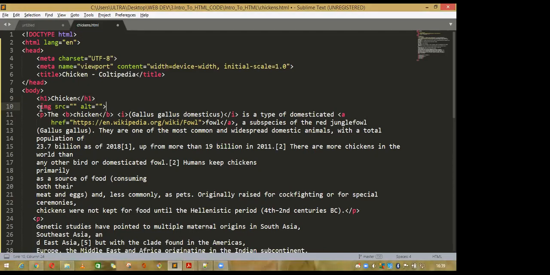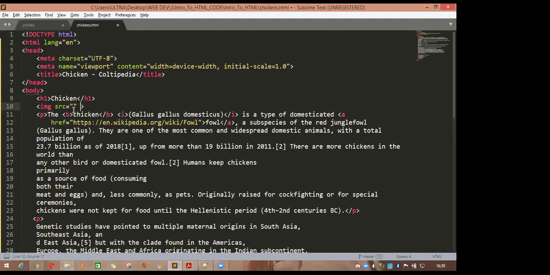So why is this so? Because whatever is going to be closed, these tags have some text, and text has no size, but an image has some size. So that's why it is bound to this opening bracket. So it does not require the closing bracket. So if you want to add some image here, it requires a source, and I will come to the alt attribute later.